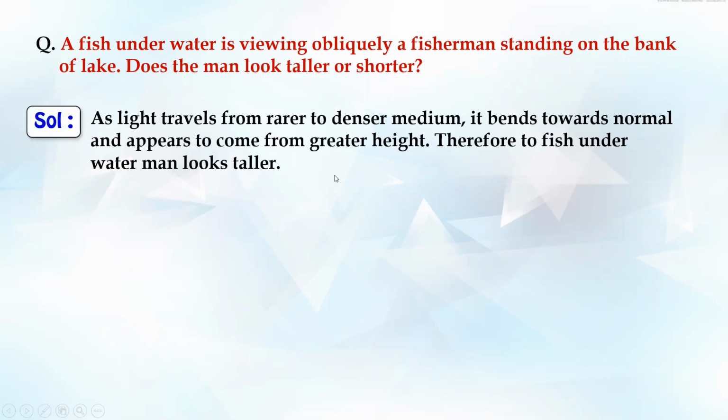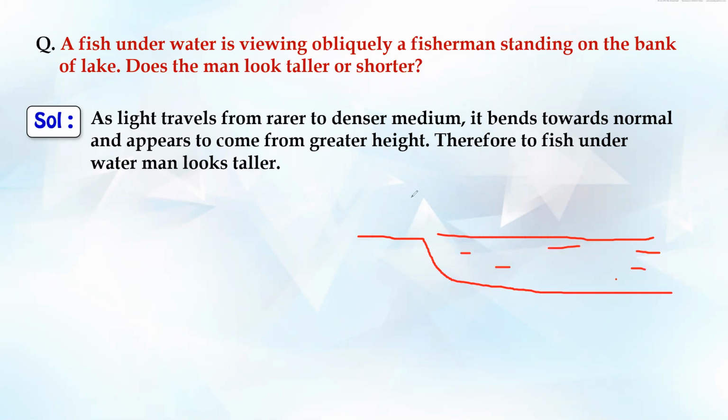The man will look taller. Why? I'll draw this. Just a minute. Now, imagine this is the bank of the river, or yeah, this is the lake. Right? This is the lake. The entire thing is water over here. And here is the man standing. Now there is a fish over here, right? And the fish is looking at him obliquely. And you know what is oblique? He is looking at him at an angle. This is perpendicular, looking straight. But the fish is not looking at him perpendicular. It's looking at an angle.